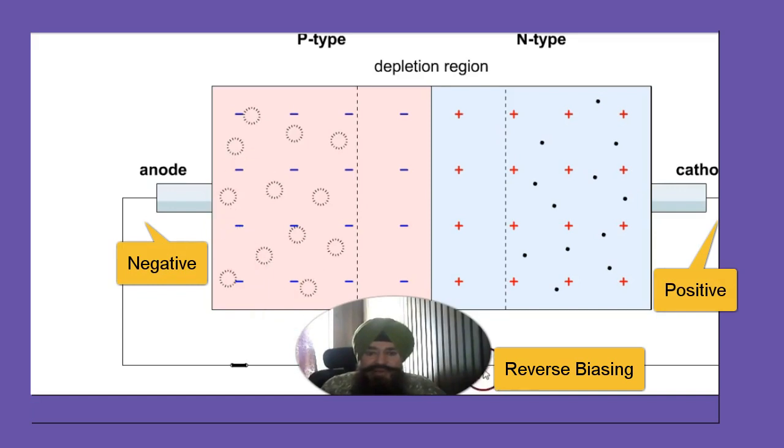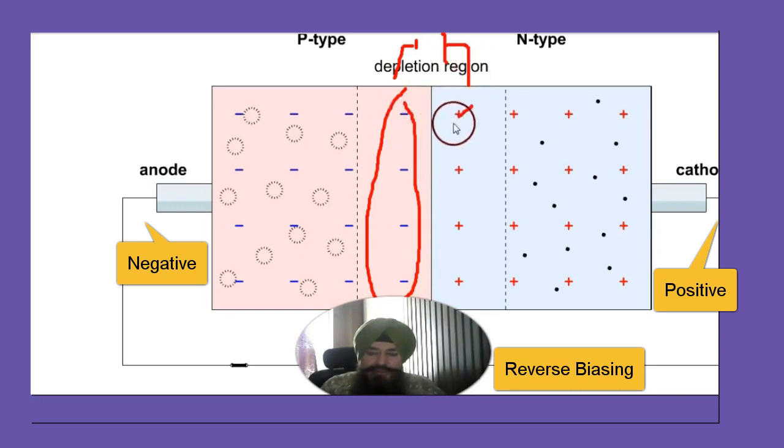Now when reverse bias is given, minus to the P and plus to the N, then current cannot flow because of the potential barrier. How does the barrier form? Negative is here, positive is here. This is the barrier, negative because of the uncovered ions, positive because of the uncovered ions. Due to the barrier, holes cannot diffuse to the N side, and because of the barrier, electrons cannot diffuse into the P.